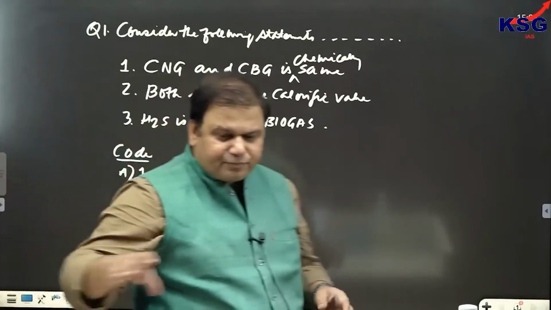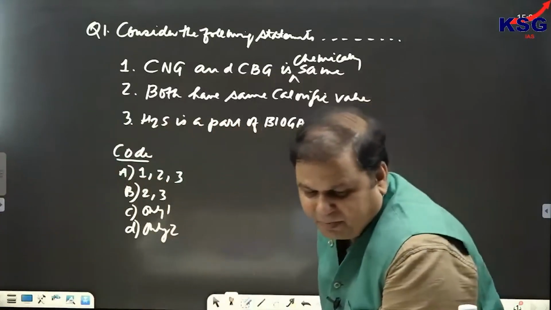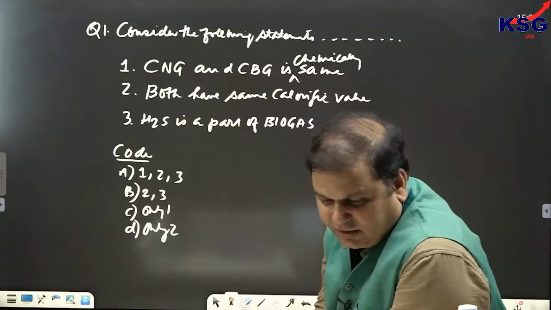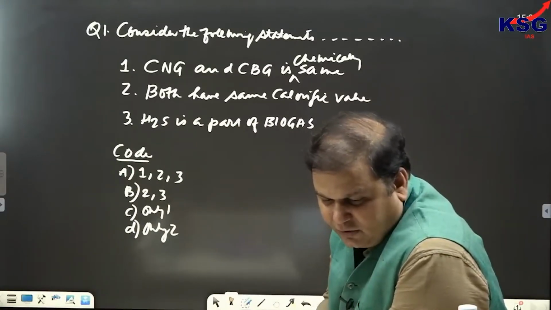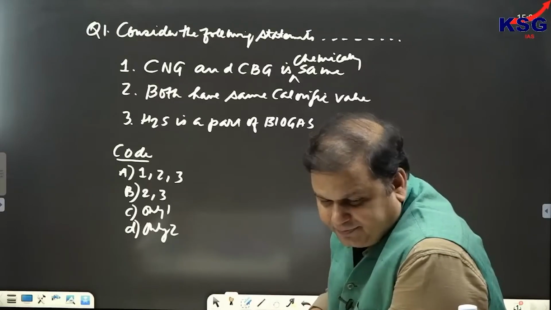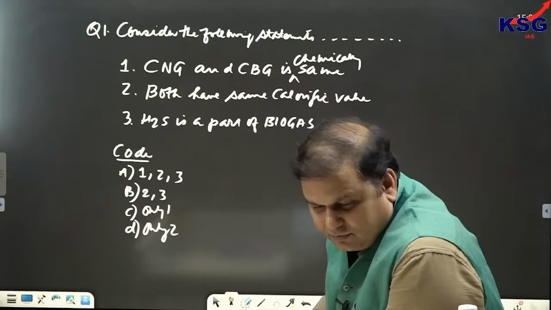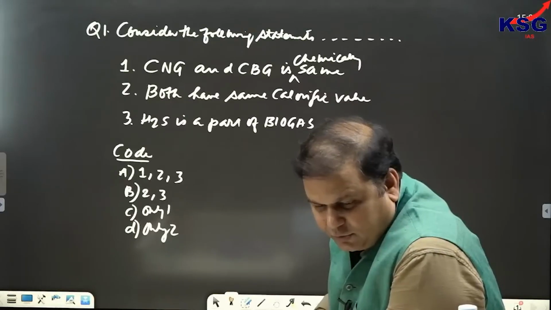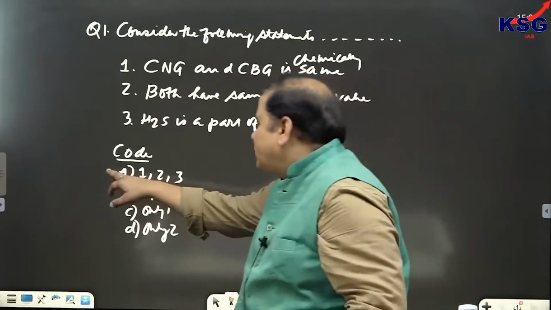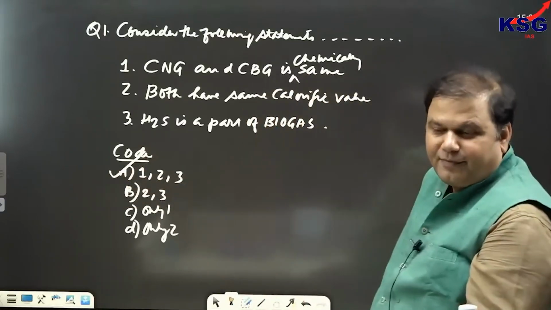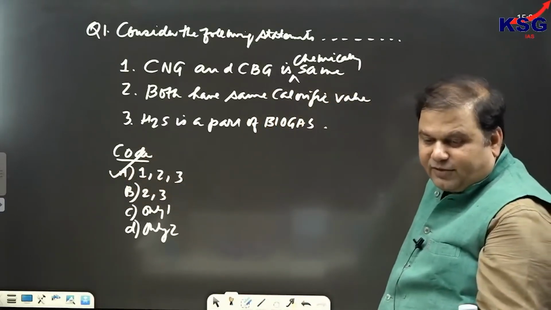All the three. So answer is B. The correct answer is all the three.